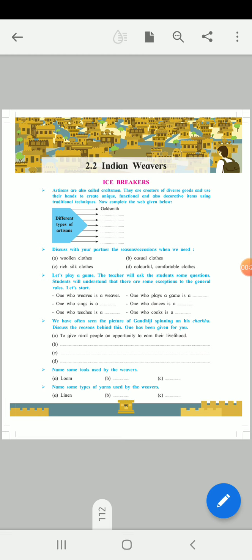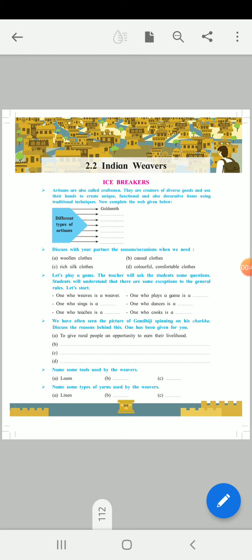Now the first is, artisans are also called craftsmen. They are creators of diverse goods and use their hands to create unique, functional, and also decorative items using traditional techniques. Now complete the web given below.